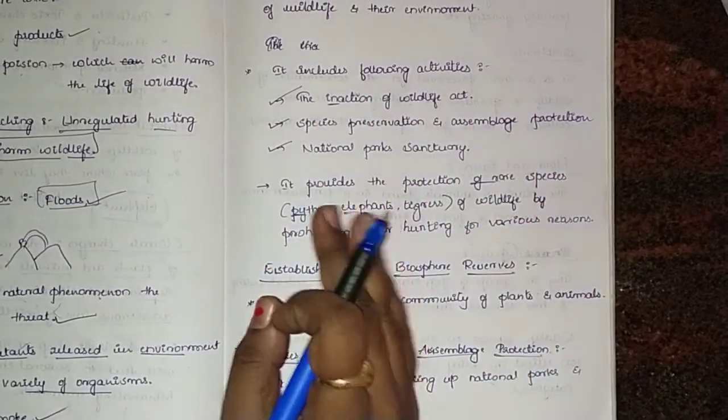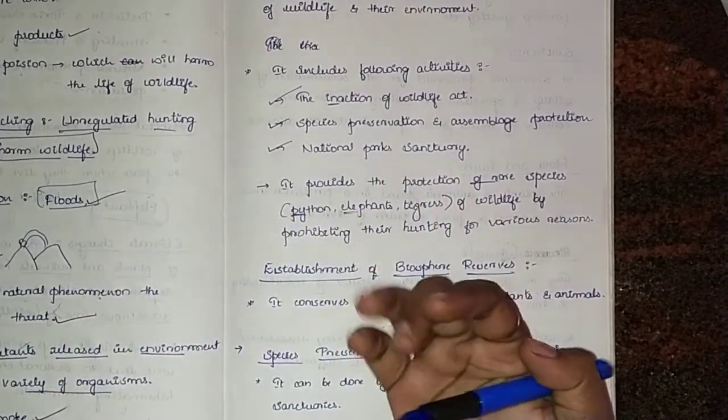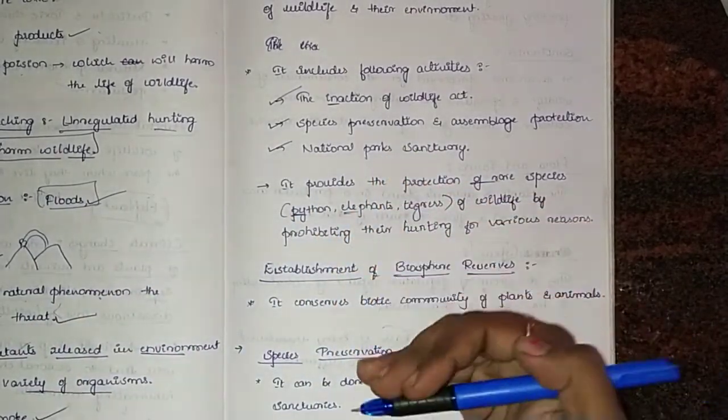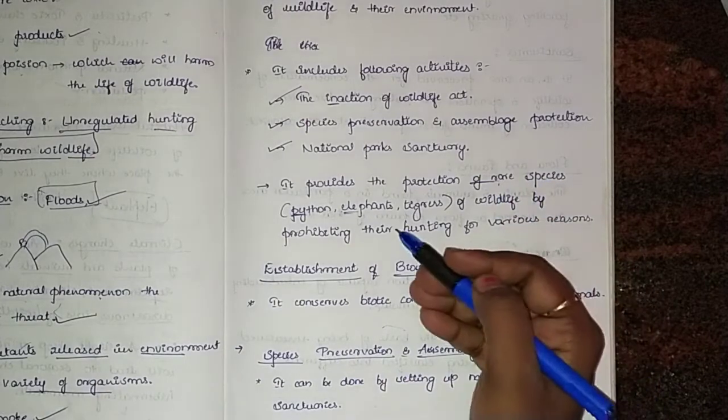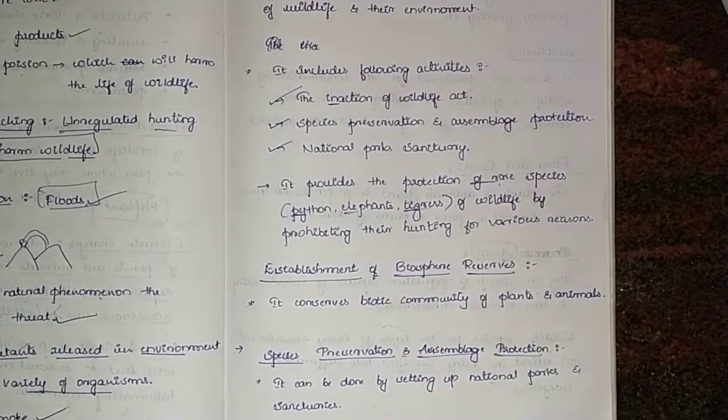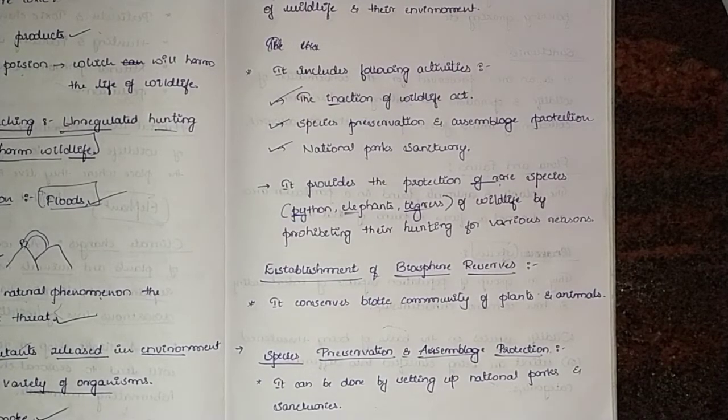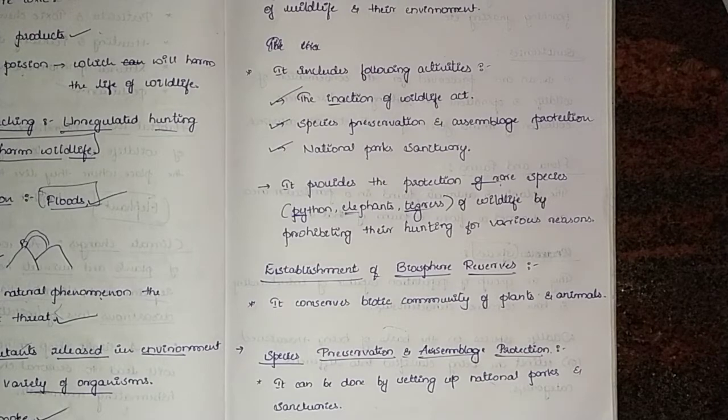I'm not including only India, it's all over the world. The number of elephants has decreased, so we can call that a rare species. And the number of tigers is also decreasing. Wildlife is protected by prohibiting their hunting for various reasons.